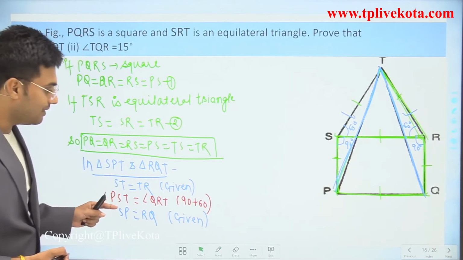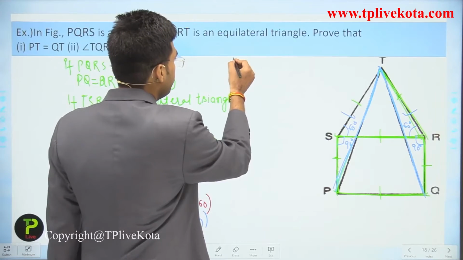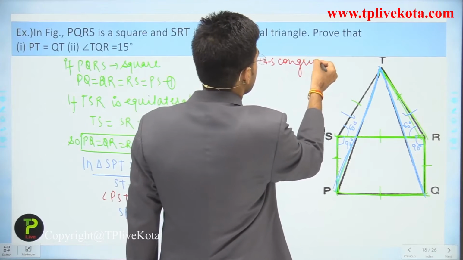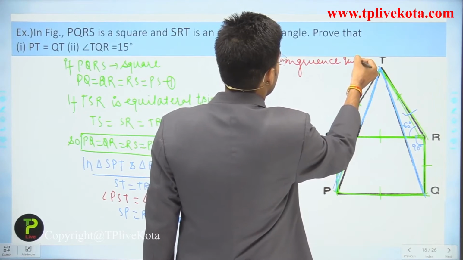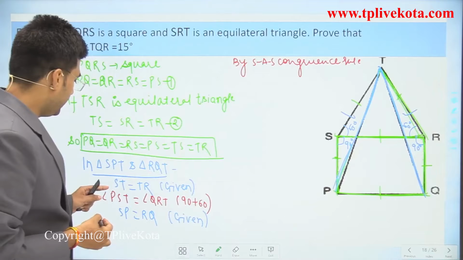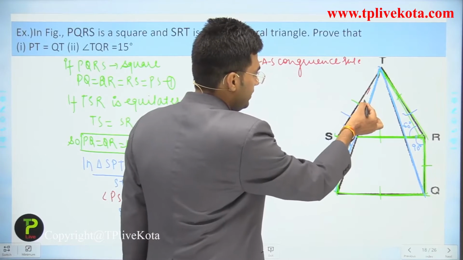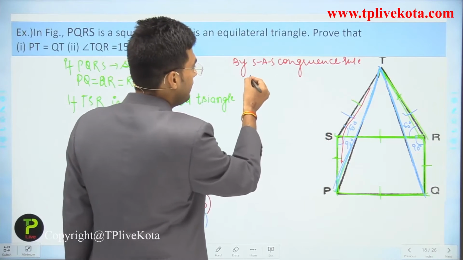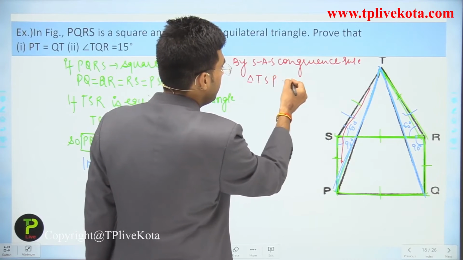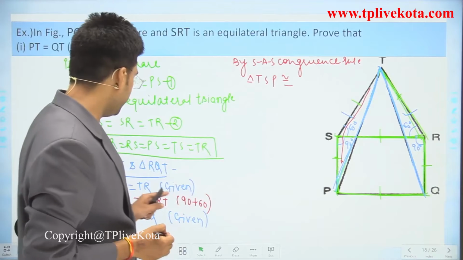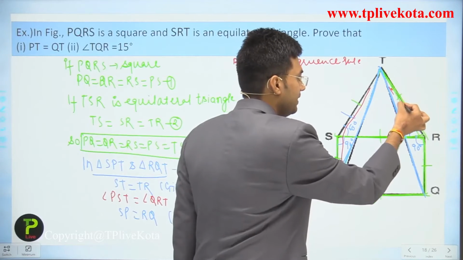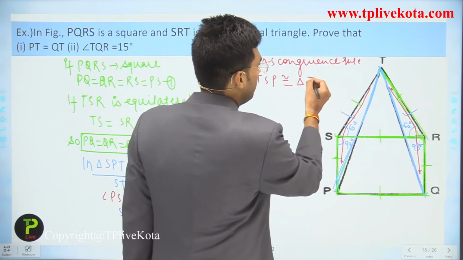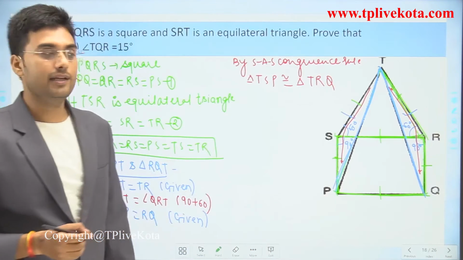So by side angle side congruency rule, triangle TSP is congruent to triangle TRQ, since ST is equal to TR, then the included angle, then this side.